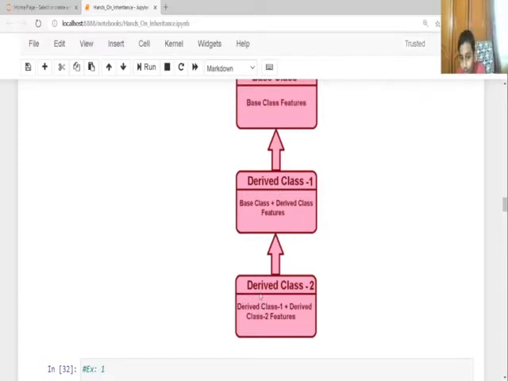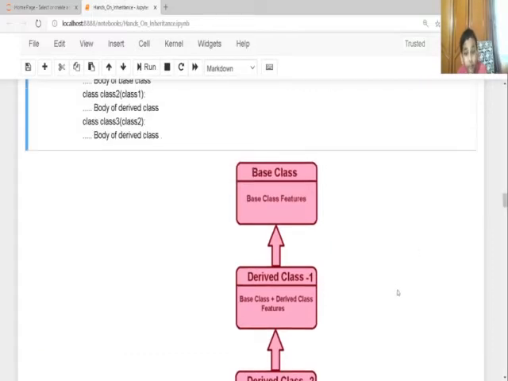It won't copy them. Derived class 1 has base class features and derived class 1 features, as it's inheriting from the base class. The base class has only its own features, as it's not inheriting from anything.